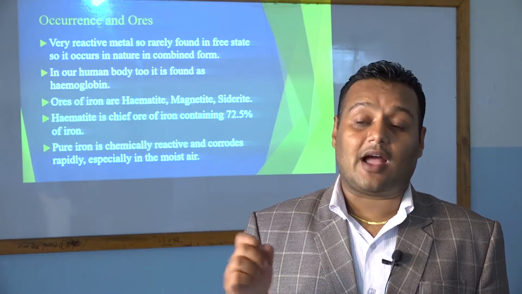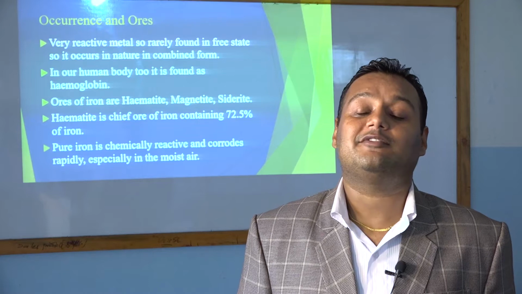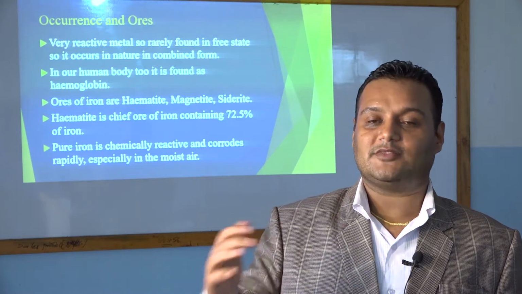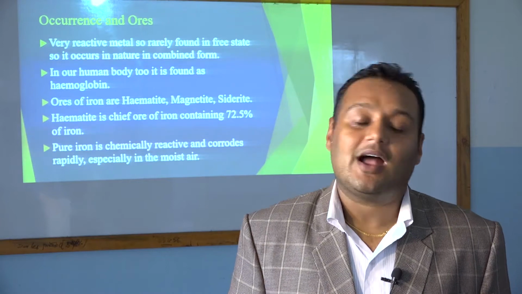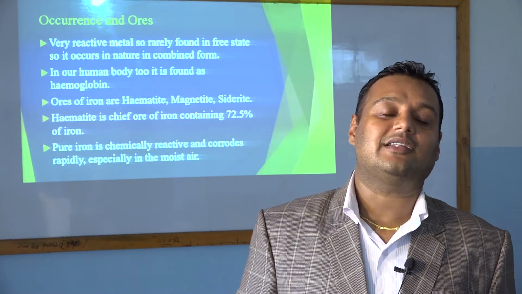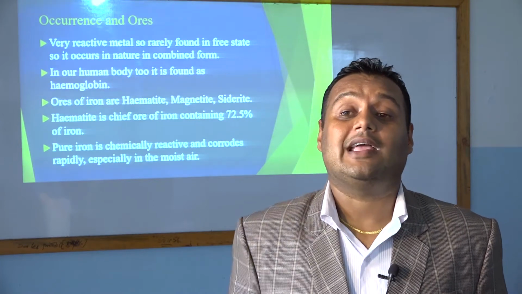So it is one of the essential things, and we must have hemoglobin in blood, and we may get iron from different types of vegetables and different types of fruits. So if iron is lacking in our body, we suffer from a condition called anemia.